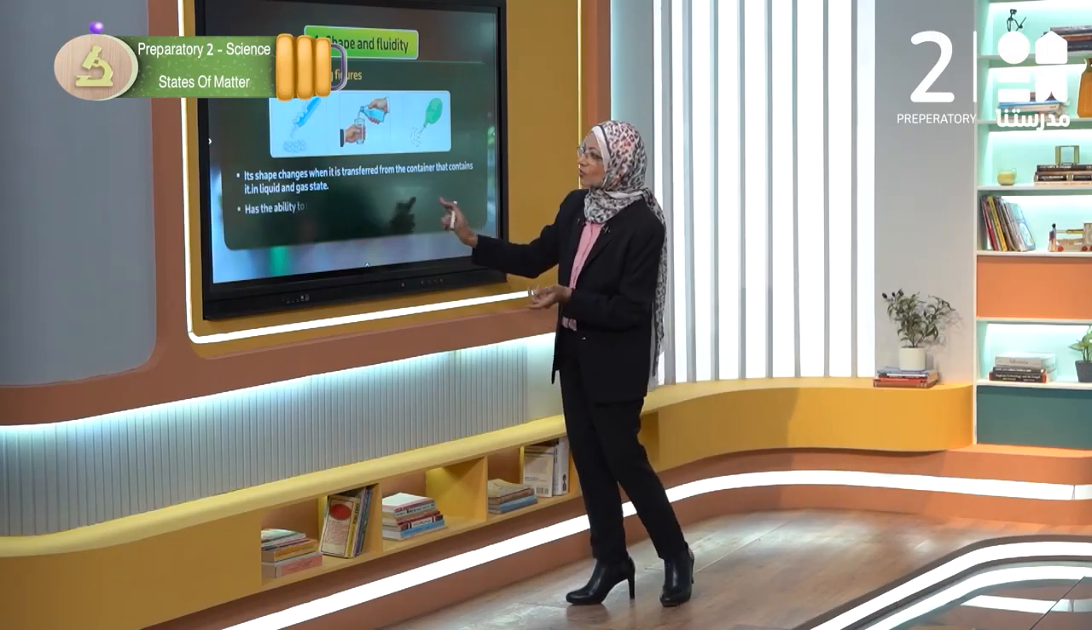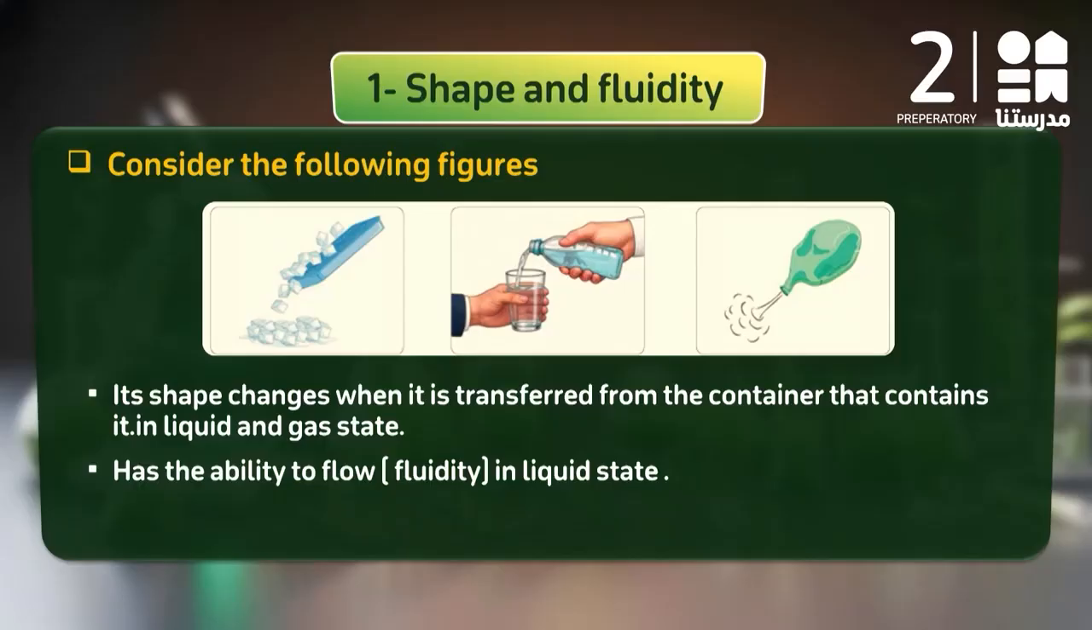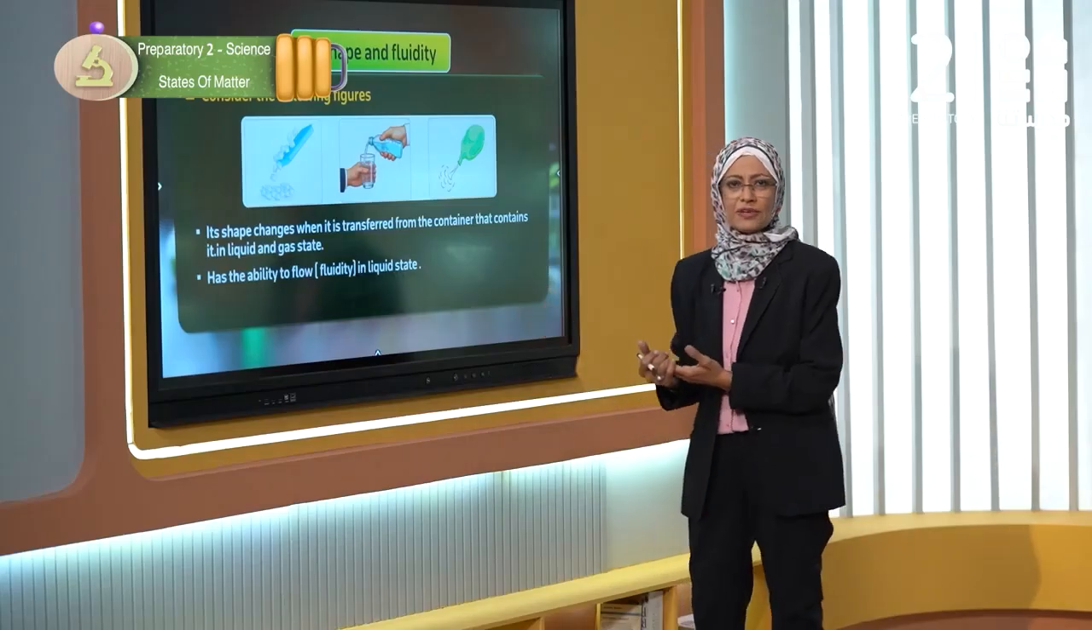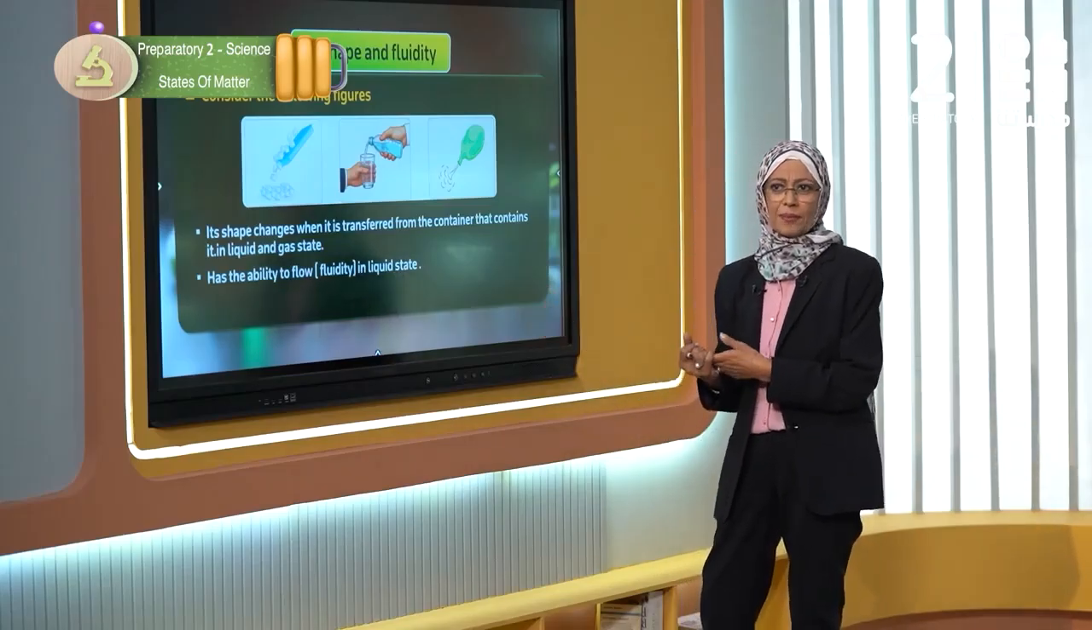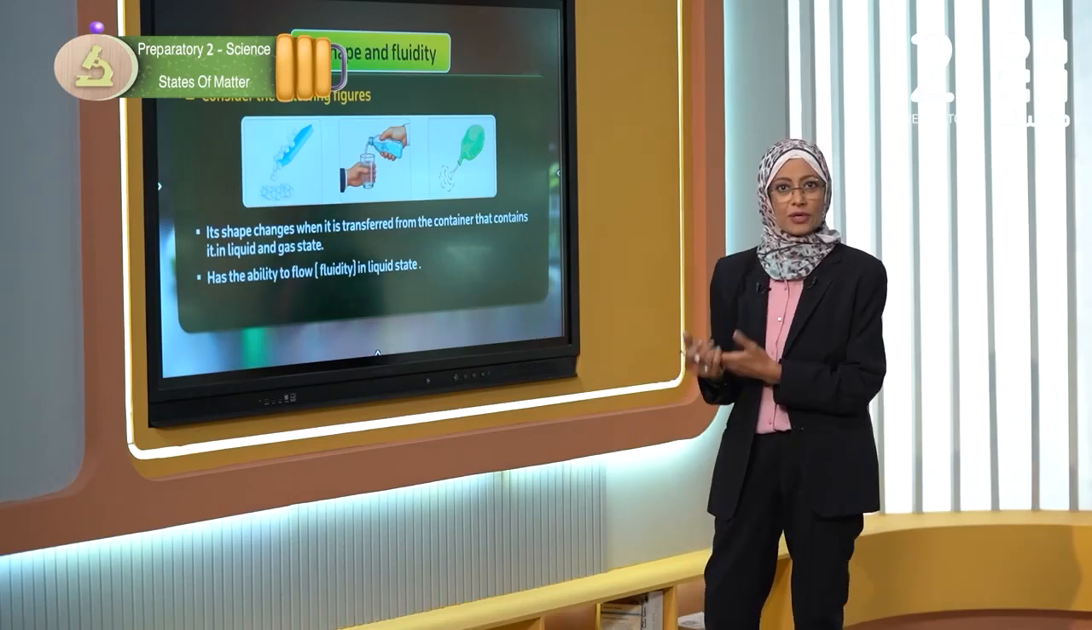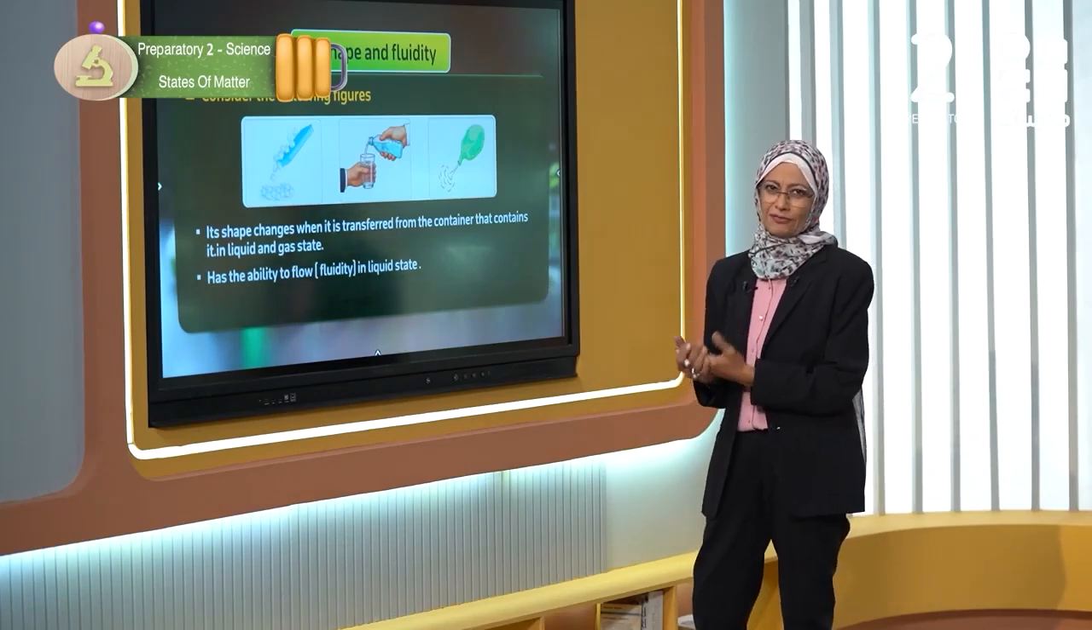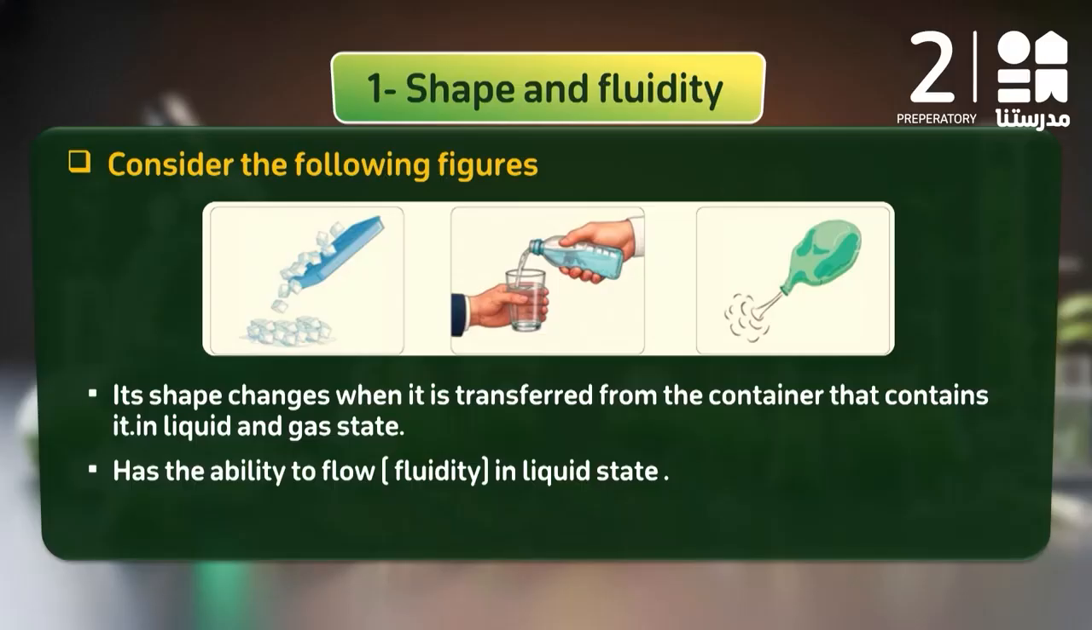Let's go to fluidity. It has the ability of fluidity in the liquid state. What is the meaning of fluidity? Fluidity means a fluid. What is a fluid? A fluid is how to slide: the particles slide over each other to make their motion. Let's see the other one, fixed shape in the solid state.